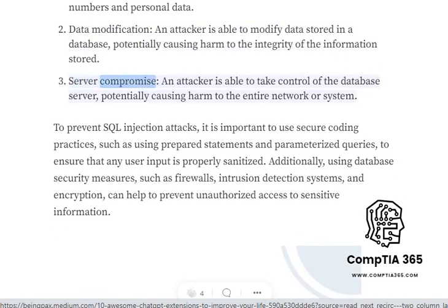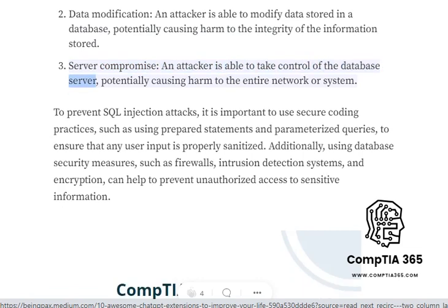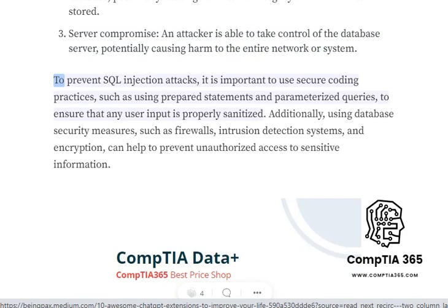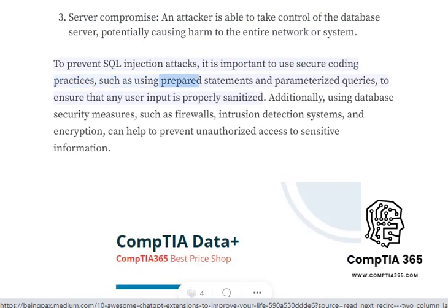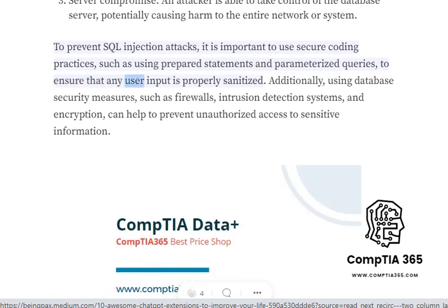stored. Server compromise. An attacker is able to take control of the database server, potentially causing harm to the entire network or system. To prevent SQL injection attacks, it is important to use secure coding practices, such as using prepared statements and parameterized queries, to ensure that any user input is properly sanitized.